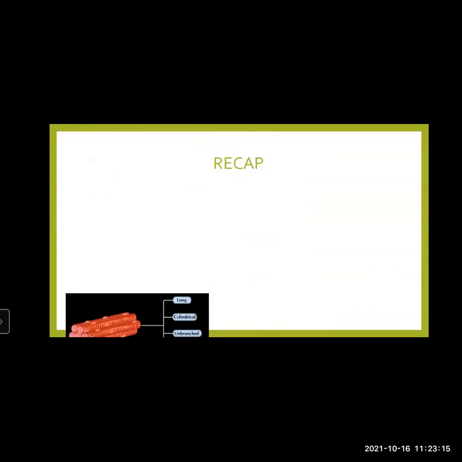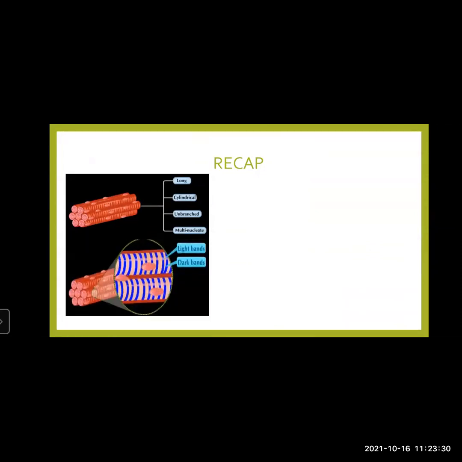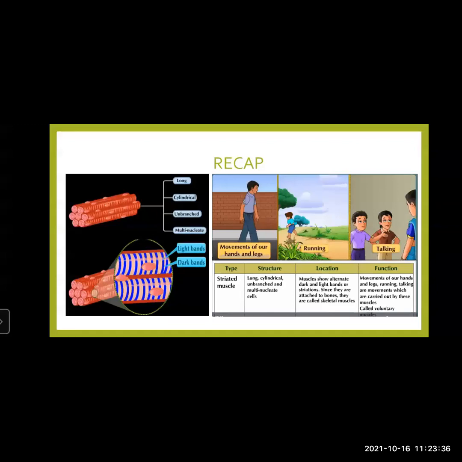So let us quickly recap. We have studied about the striated muscle fibers, which are long, cylindrical, unbranched, multinucleated. They show presence of light and dark bands. Hence, they are called striated muscles.